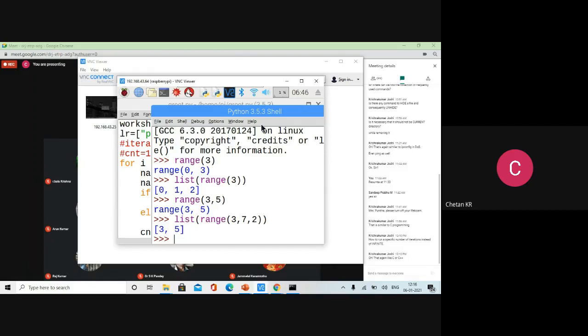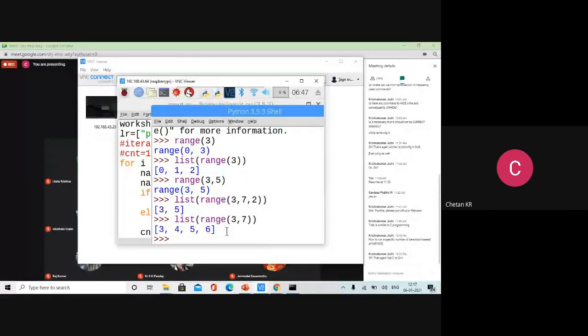See, actually, 3, 7 means 3, 4, 5, 6 actually. So let me demonstrate that. Three, 7. What is that? First, we will try to understand. What is range of 3, 7? 3, 4, 5, 6. So the end is excluded always. Okay. This is excluded. So 3, 7. Half open, what they call it, the end is excluded. 3, 7 gives 3, 4, 5, 6.